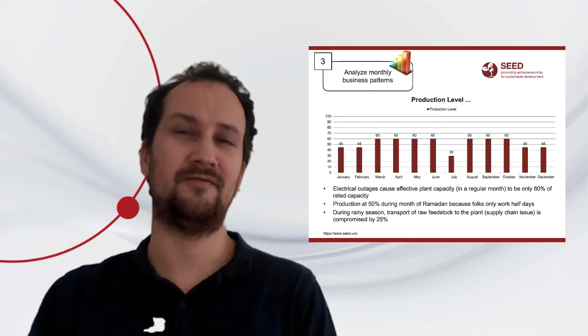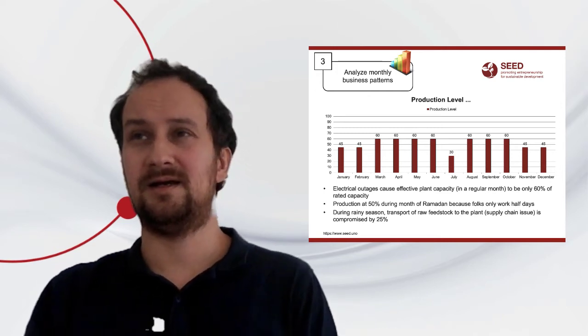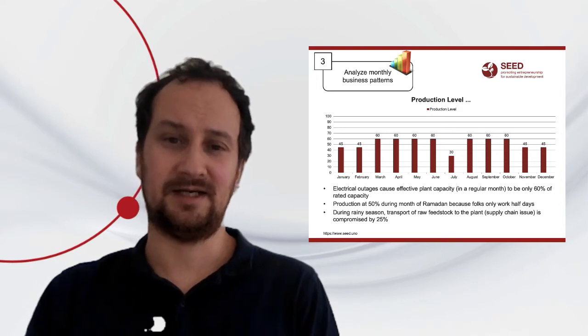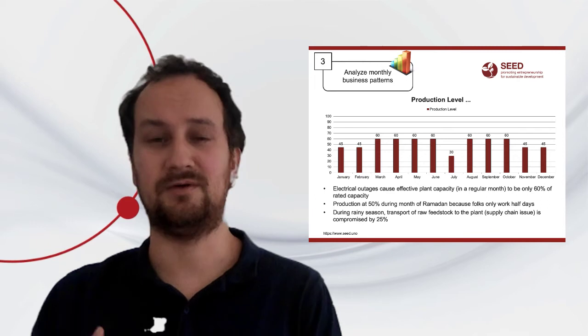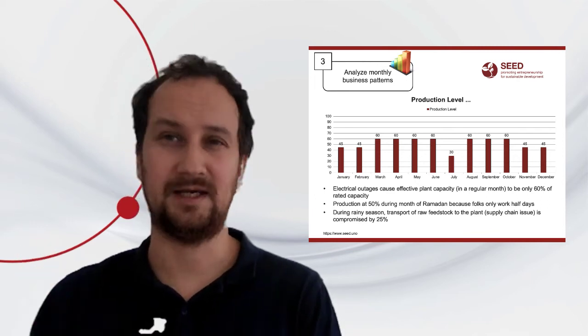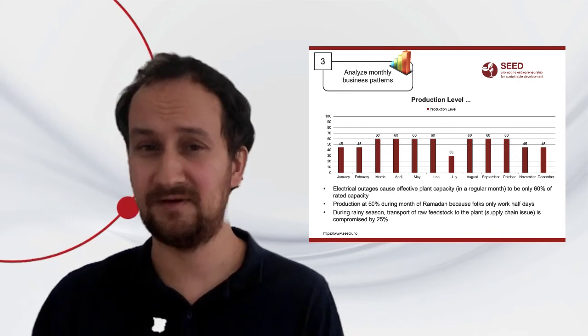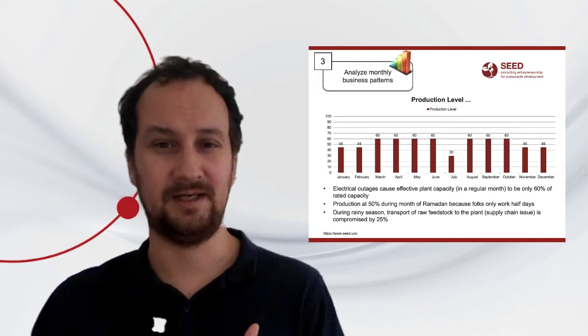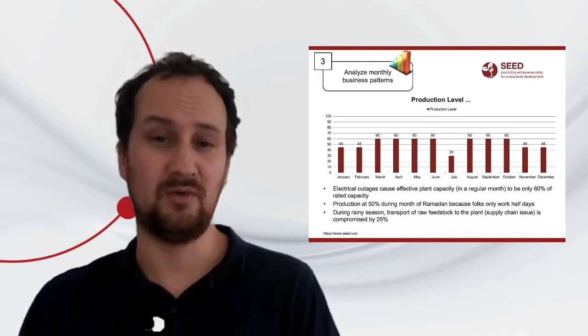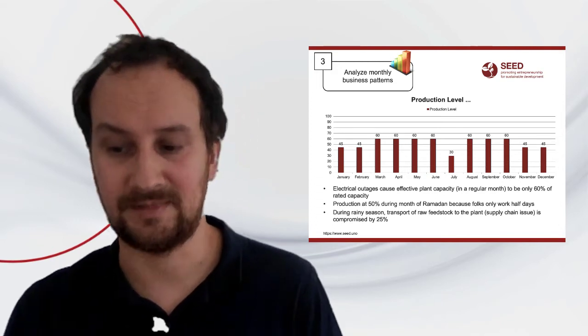It doesn't matter if you're producing any kind of organic product, or you're in recycling, or you're making organic coffee or tea, or in any kind of business, you need to understand what the potential level of production is on a monthly basis.